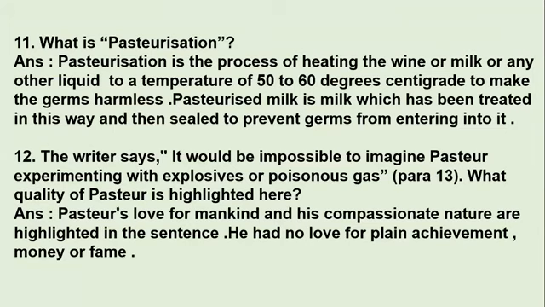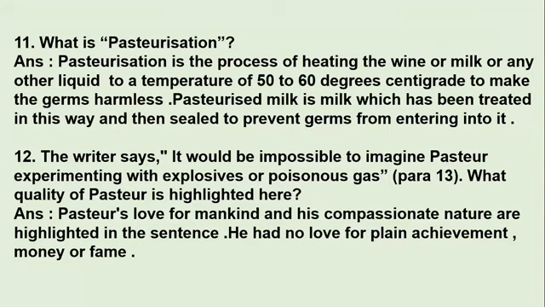The writer says it would be impossible to imagine Pasteur experimenting with explosives or poisonous gas. Para 13, it's mentioned. And what quality of Pasteur is highlighted here? So, students, when you read the whole chapter, you come to know that Louis Pasteur was very concerned towards mankind. He was a compassionate person, and he would not do anything which would harm nature or humankind. So that is why this line is mentioned. So let us see the answer. Pasteur's love for mankind and his compassionate nature are highlighted in the sentence. He had no love for plain achievement, money, or fame.